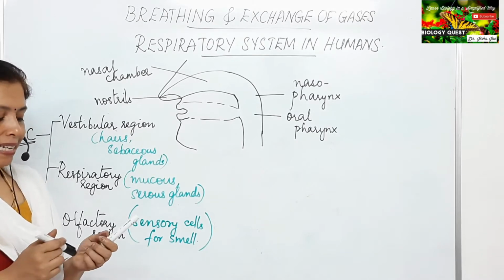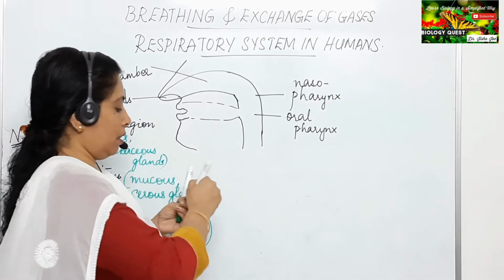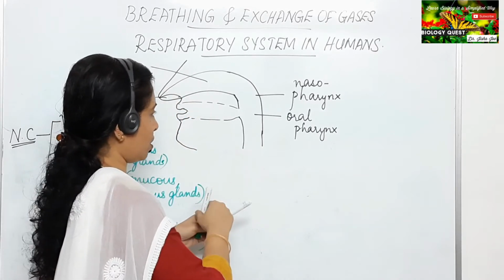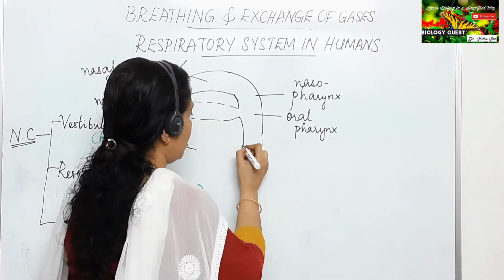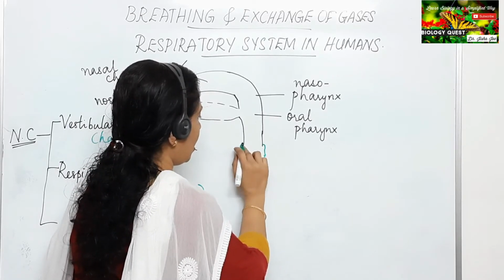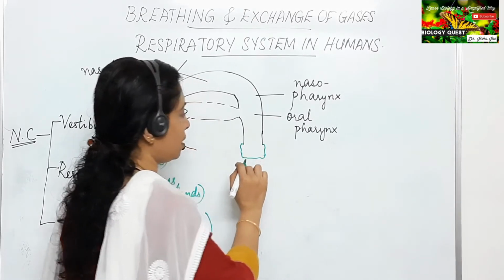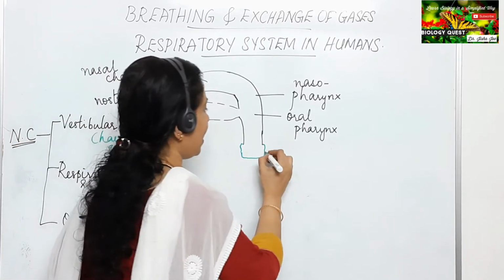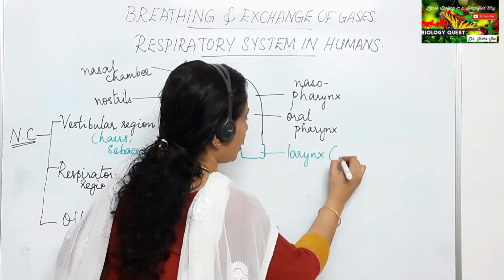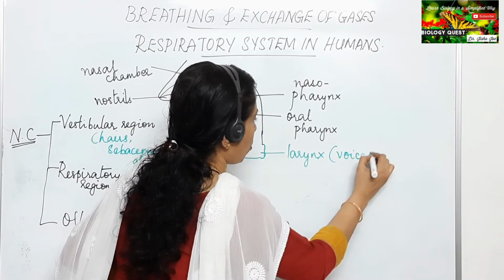Now the pharynx leads into a cartilaginous structure. As you can see, it is an enlarged region, a cartilaginous structure which is called the larynx. The larynx is otherwise called the voice box.